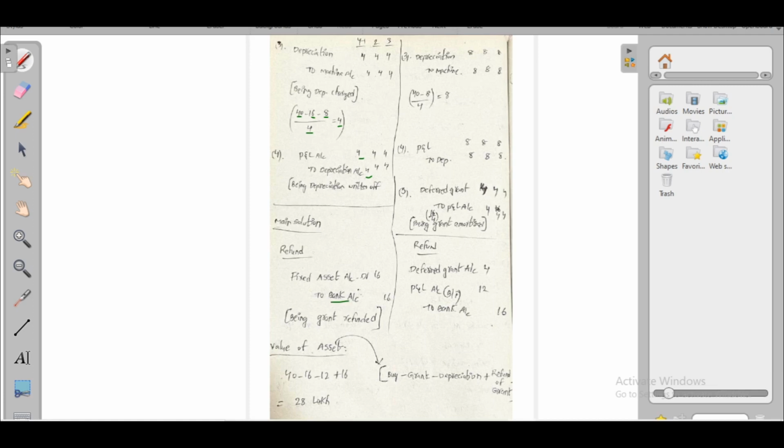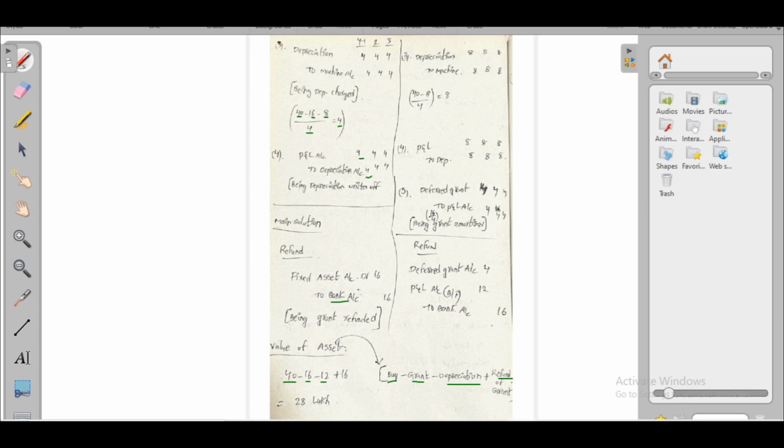Question is asking to calculate the value of asset. To calculate the value of asset, shortcut formula is purchase value minus grant minus depreciation plus refund of grant. Purchase value of the machine is 40 lakhs minus grant is 16 lakhs minus depreciation. Here we have to consider 3 years depreciation,